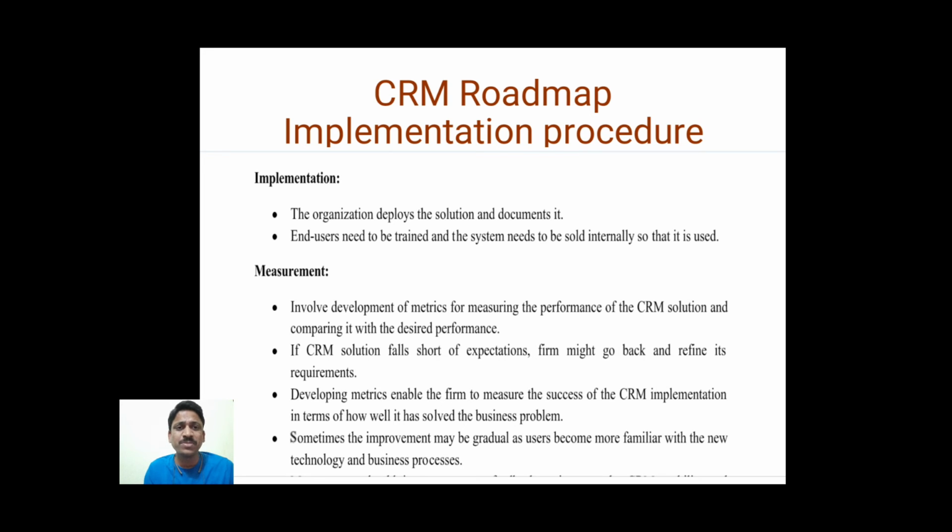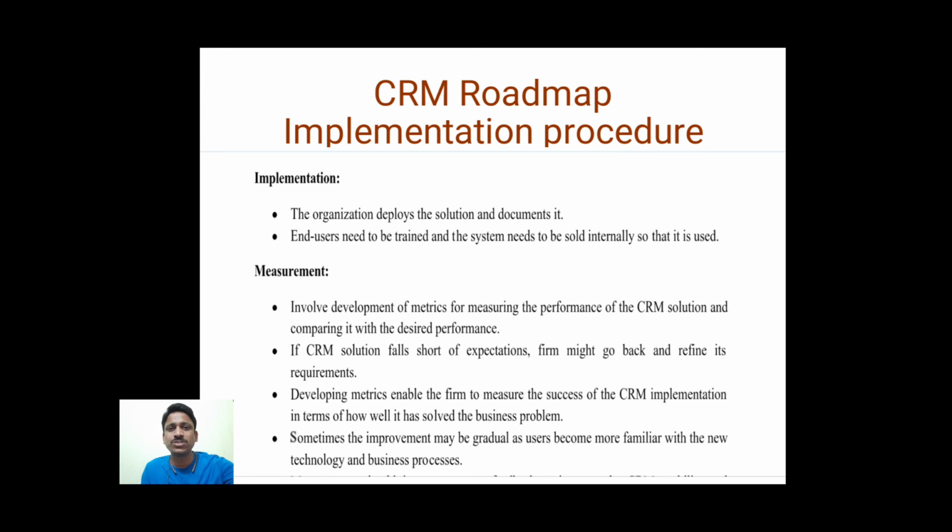Sometimes the improvement may be gradual as users become more familiar with the new technology and business processes, right? When the end users are at ease using this CRM, then of course it will be more successful and more beneficial to the organization. So this is the CRM implementation procedure, or CRM roadmap implementation procedure.